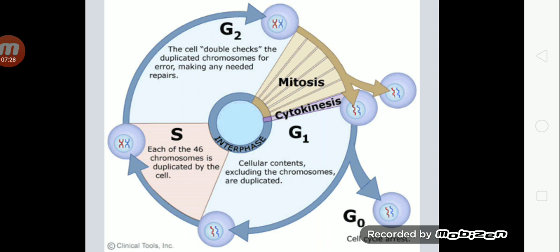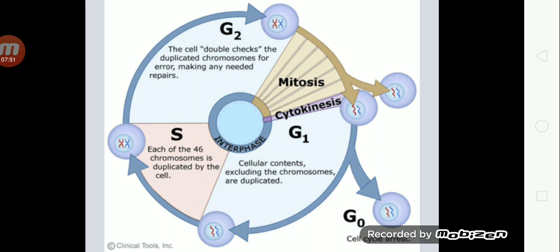In this diagram, you can see that the cell cycle of cell consists of two major phases. First one is interphase, which is the longest phase of cell cycle. The second one is mitosis, which is actually called the division phase. First, cells enter into interphase.